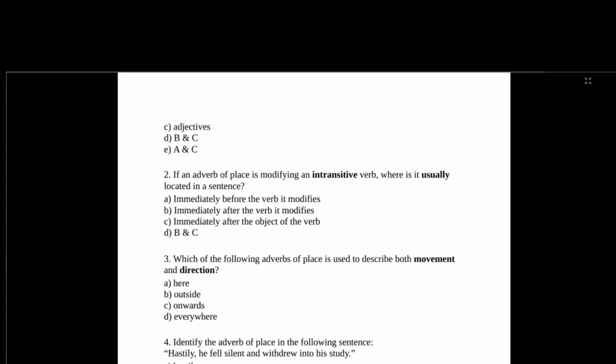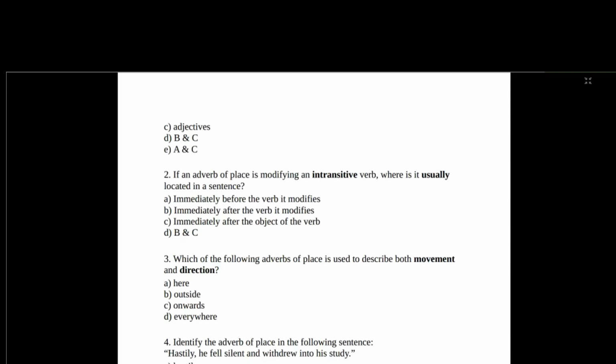Number 2. If an adverb of place is modifying an intransitive verb, where is it usually located in a sentence? Is it immediately before the verb it modifies, immediately after the verb it modifies, or immediately after the object of the verb? What is the answer? The answer is B. Immediately after the verb it modifies.